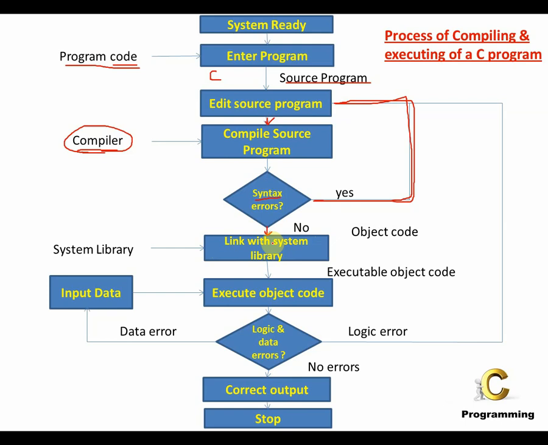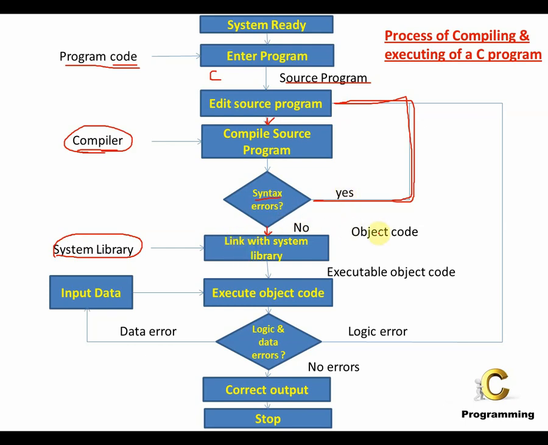So that error can be rectified, and once the error is rectified, if there is no error in the C program, what you do is you link it with the system library. What do I mean by system library? All the header files are present in the system library. The header files are required for some kind of inbuilt functions or library functions which we make use of in the C program. So all the linking happens over here once you are done with compiling the code.